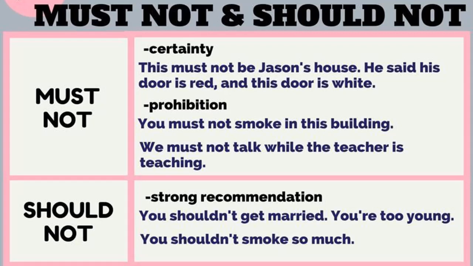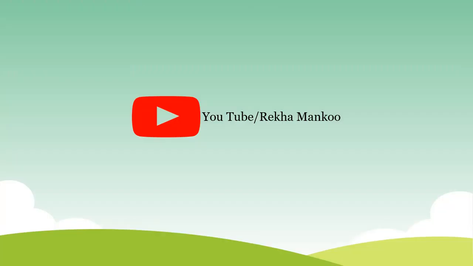Now, prohibition means you must not smoke in this building. We must not talk while the teacher is teaching. And how do we use should not? It is a strong recommendation. You should not get married. You are too young. Or you should not smoke so much. Okay, students, I hope that now you know where to use can, cannot, should not, may not, or must not.